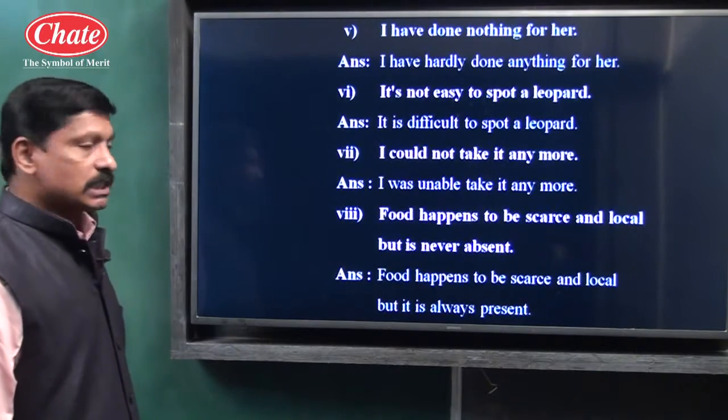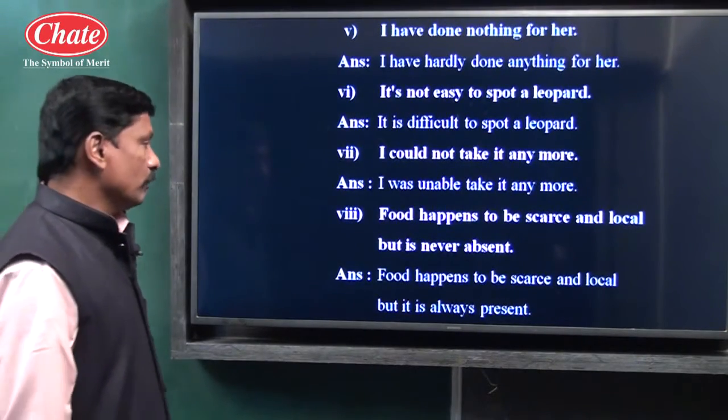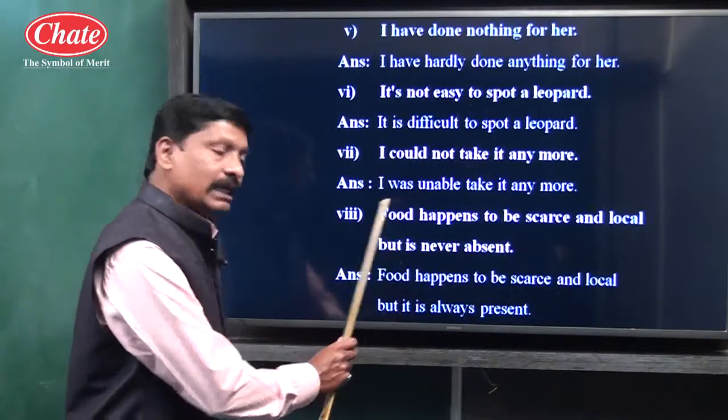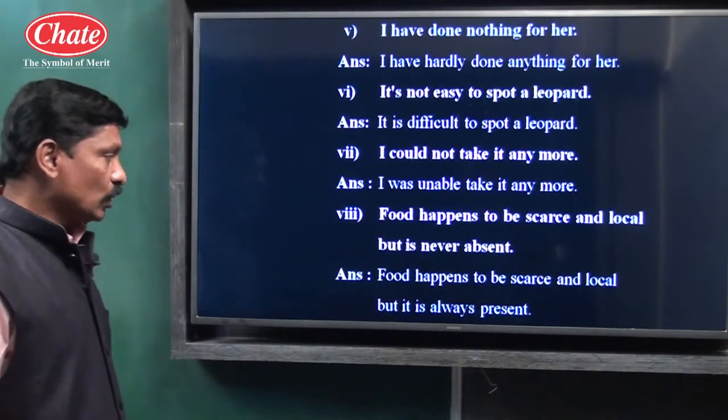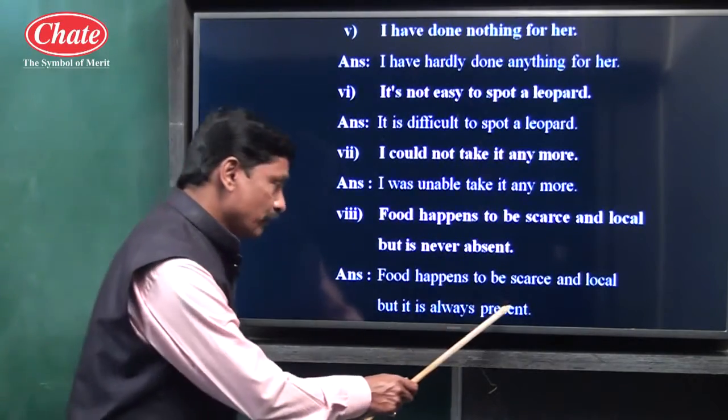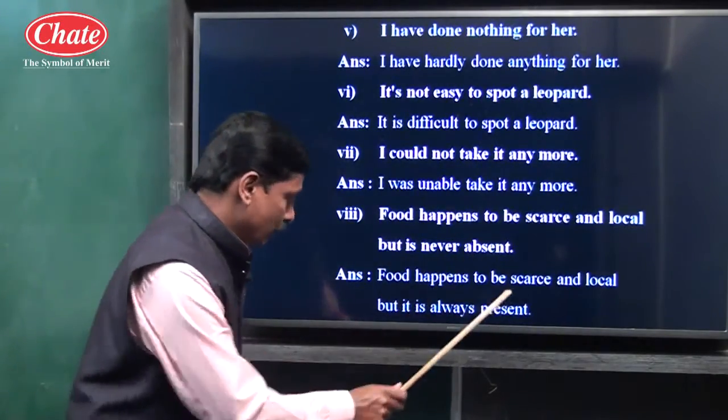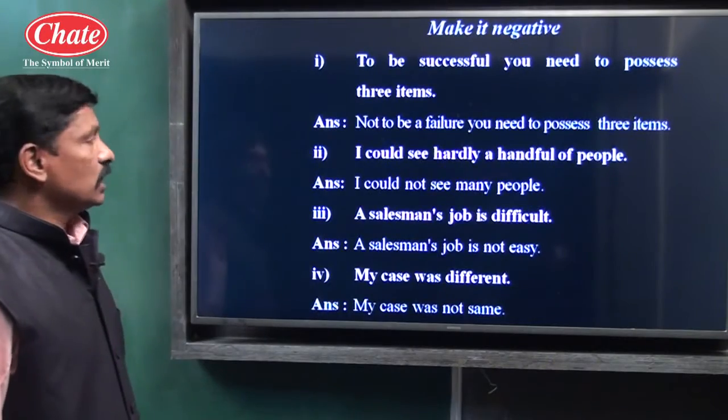Food happens to be scarce and local, but it is never absent. Never is also a negative word. Food happens to be scarce and local, but it is always present. Absent has the opposite meaning, so present has been used.